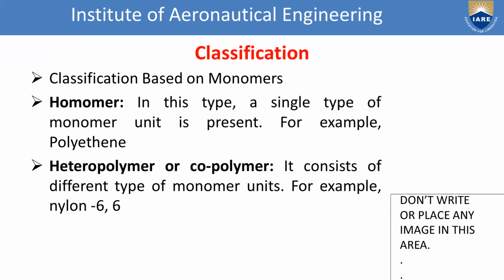Homomer and heteromer. Heteropoly. Okay, very good. What is the example for homomer? Polyethylene. Okay, what is the example for copolymer? Nylon 66. Okay.